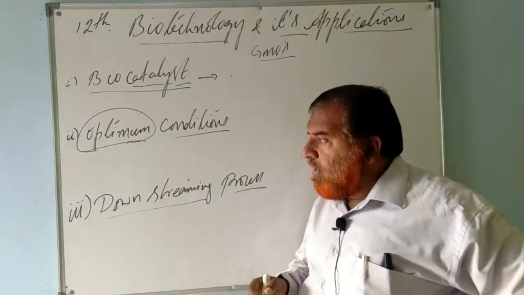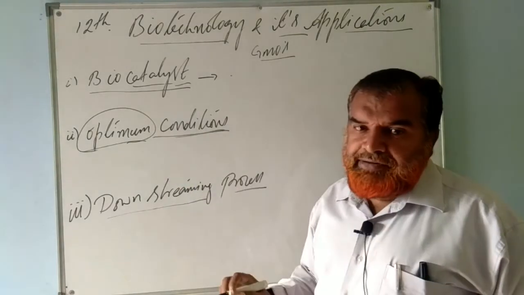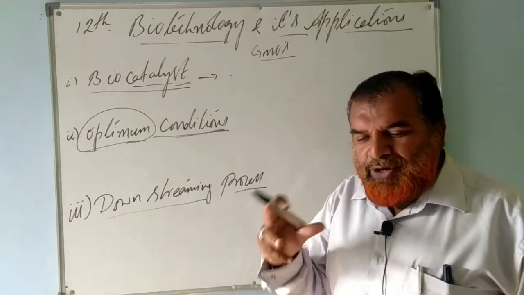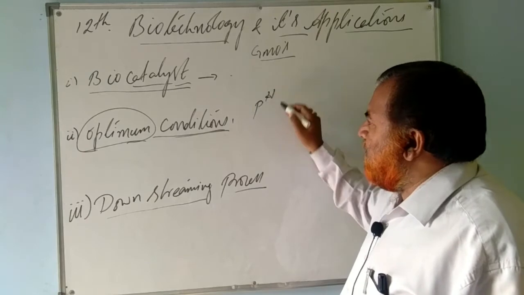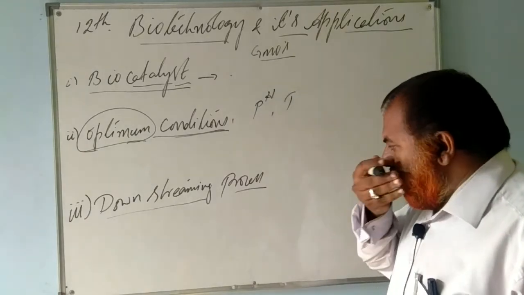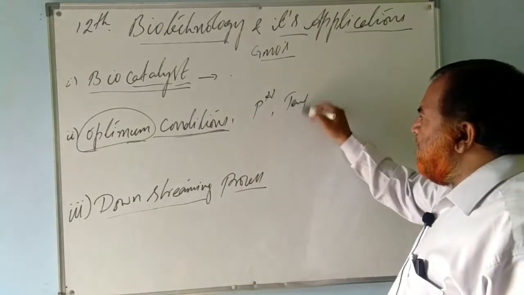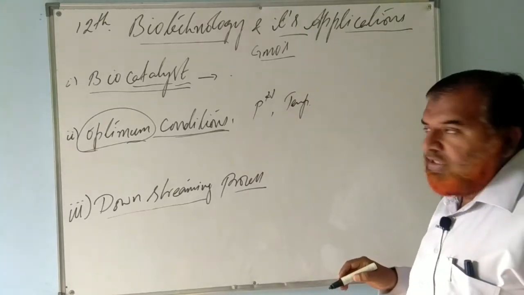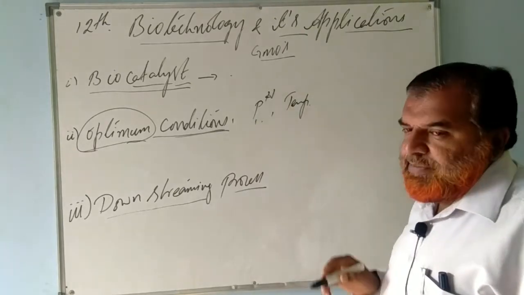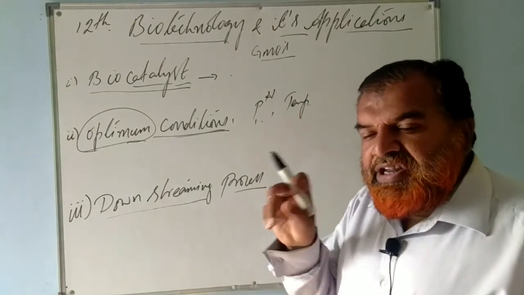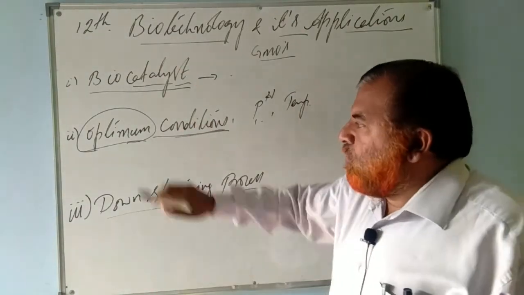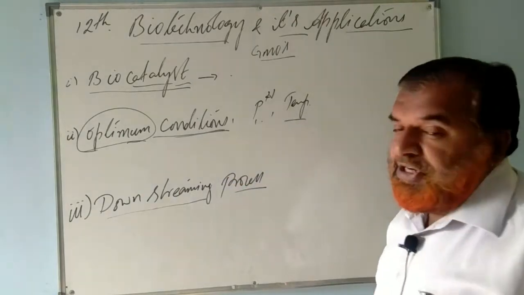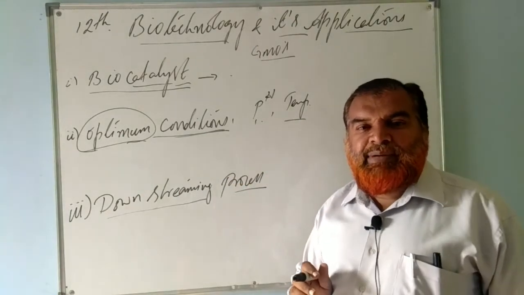Right? So throughout the experiment, throughout the procedure, throughout the process, we have to maintain optimum conditions of pH, optimum conditions of temperature. Acidity is maintained, alkalinity is maintained, pH is maintained. What is the required pH? The same pH is maintained throughout the experiment. So optimum condition, that temperature, suitable temperature for that particular experiment.